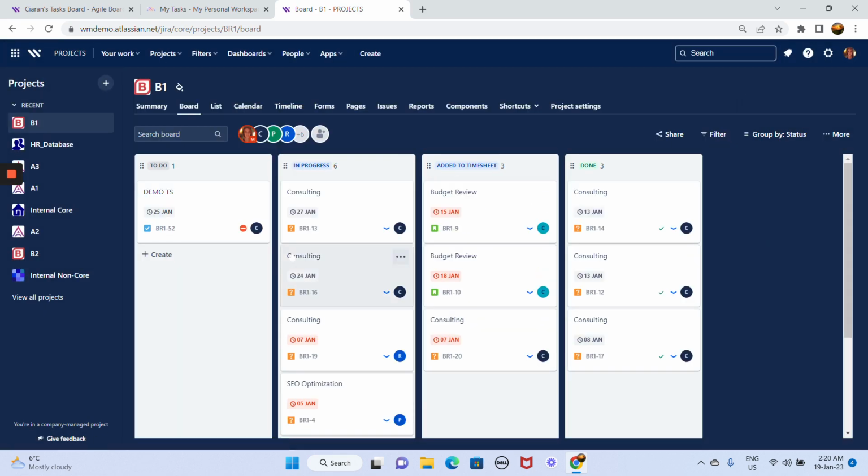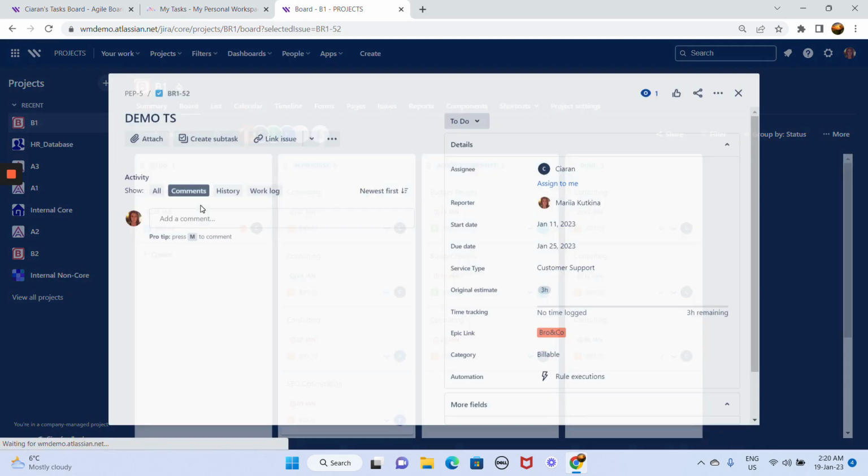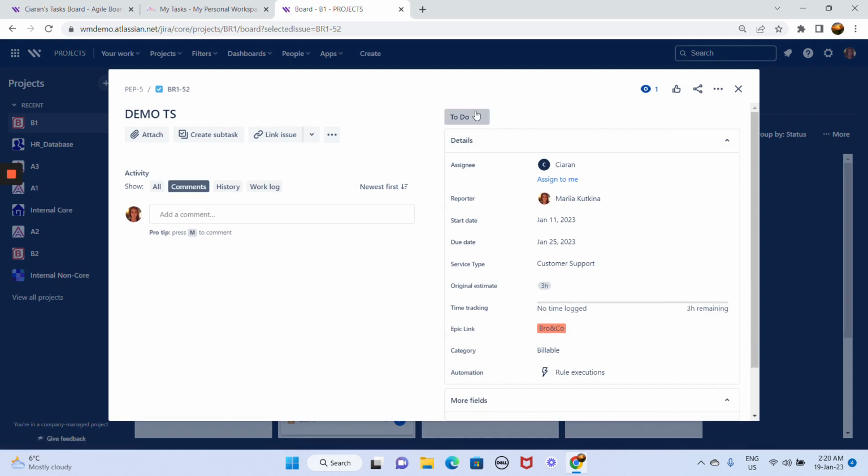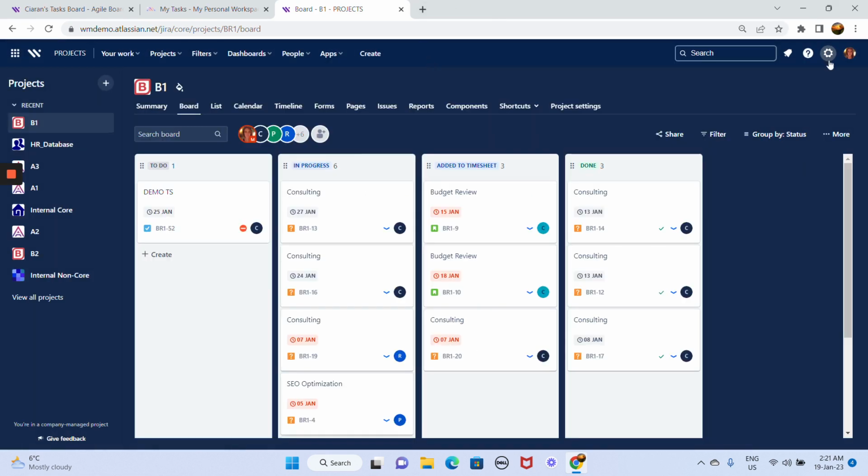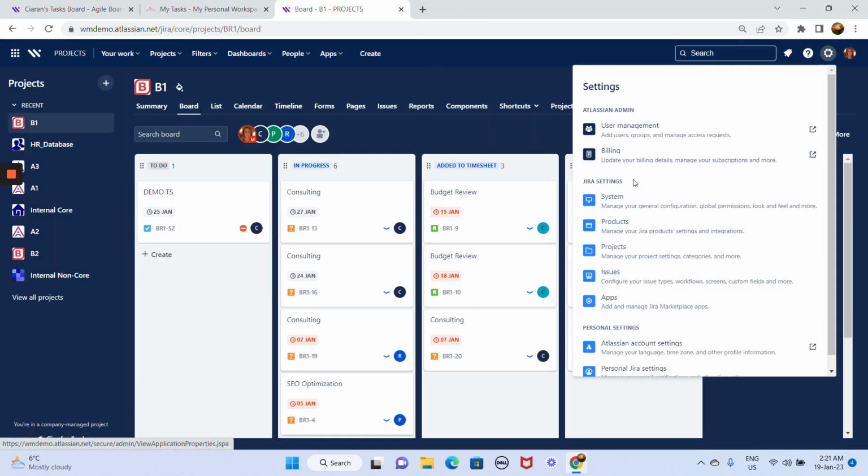To be able now to see the difference between the rights of myself as a reporter and approver of the timesheets, and Kiran, who is the assignee and who submits the timesheet for approval, I am going to log in as Kiran into the system.